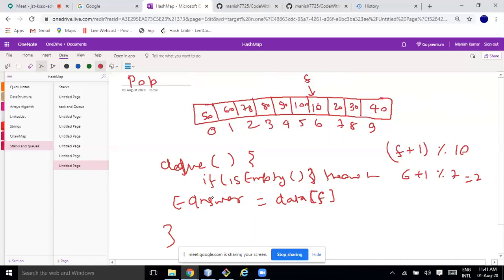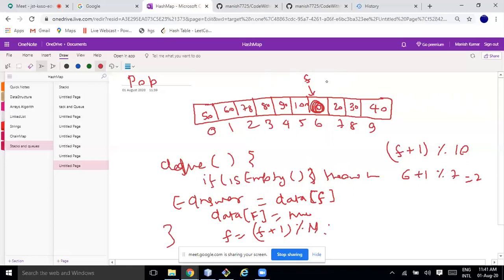Once that is done, whatever is there at data of F, you can make it 0 or null. So here I'll make it 0, and then you can move F equal to (F plus 1) modulo of 10, or n.